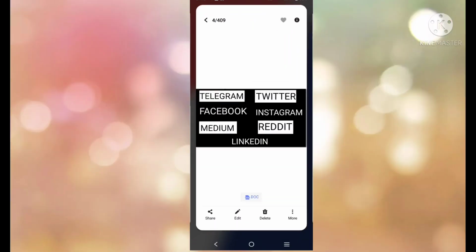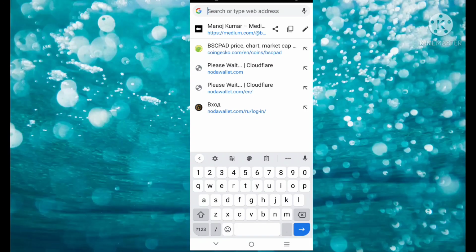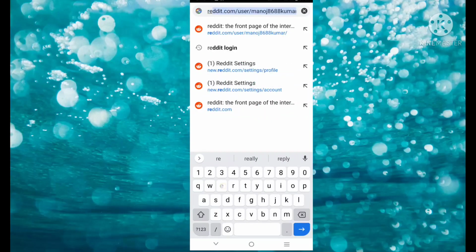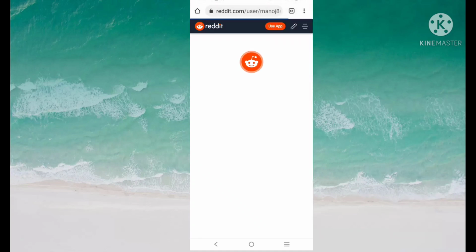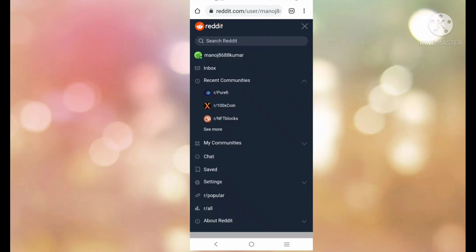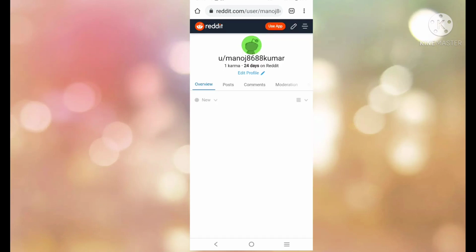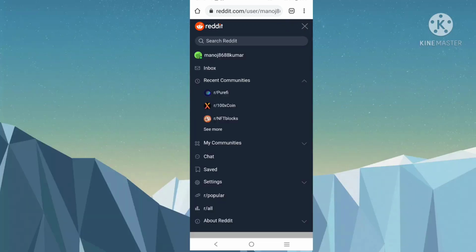Okay, it's clear. Next, Reddit is also the same. Just register with the app, then come to Google Chrome and type Reddit. So this is Reddit, and after coming here you do the same thing. You have to click on the three lines on the right side, and you will find your username there.